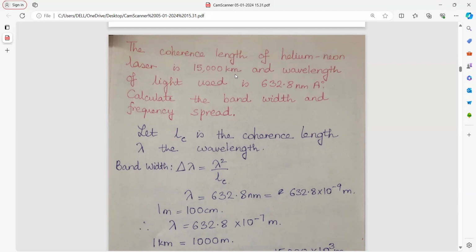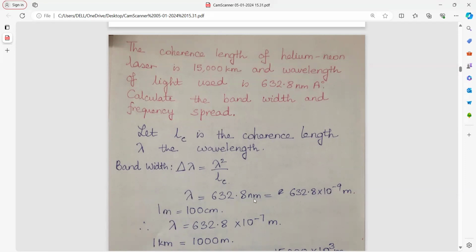The coherence length of a helium neon laser is 15,000 kilometer, and the wavelength of light used is 632.8 nanometer, that is 10 to the power of minus 9 meter. Calculate the bandwidth and frequency spread. Let LC be the coherent length, lambda the wavelength. So the bandwidth del lambda is equal to lambda square upon LC.